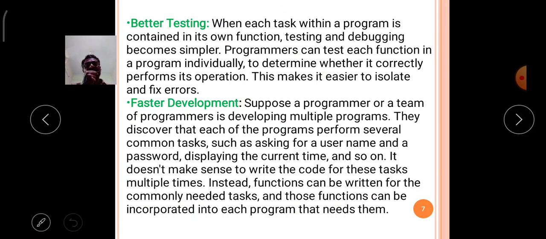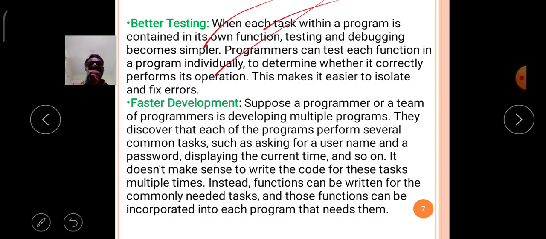Now comes better testing. When each task within a program is contained in its own function, testing and debugging becomes simpler. A programmer can test each function in a program individually to determine whether it correctly performs its operation.